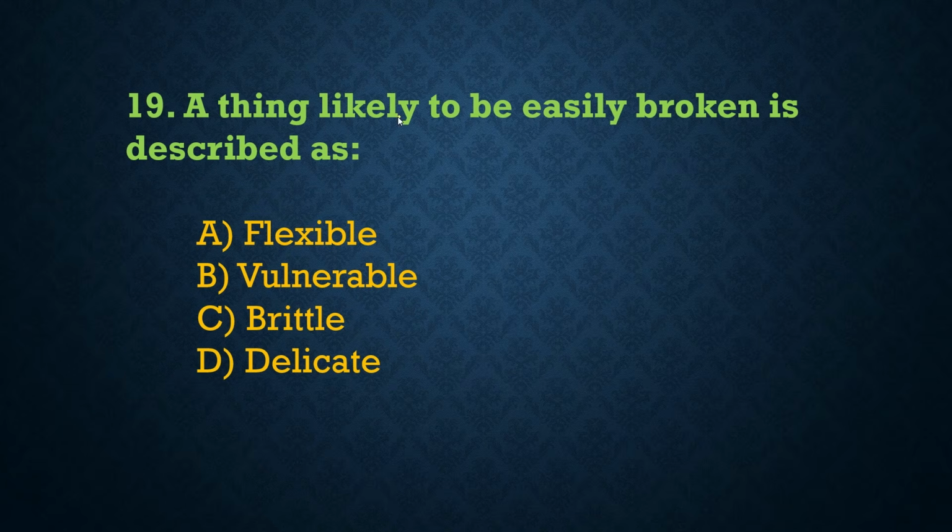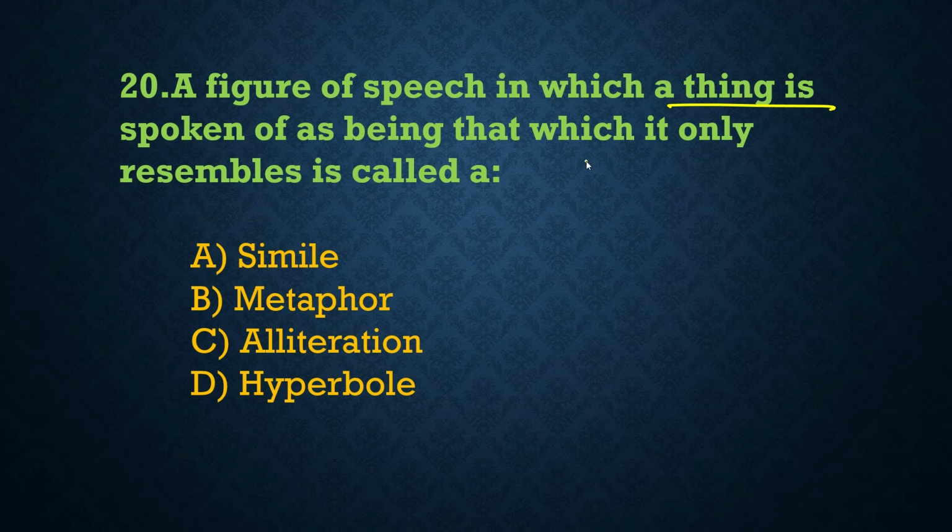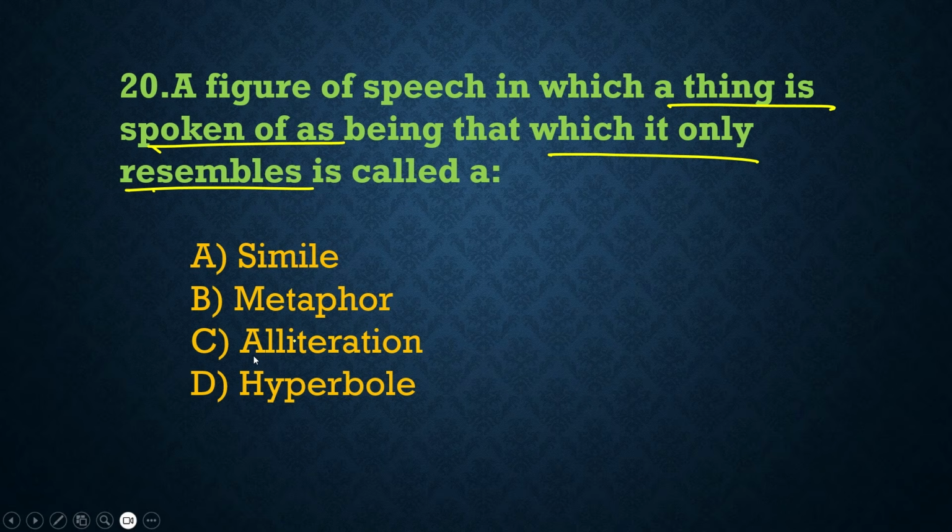Next, a thing likely to be easily broken is described as dash. So here the correct one-word substitution is option C, and that is called brittle. So the word brittle describes something hard but liable to break, crack, or shatter easily when subjected to force. Next, a figure of speech in which a thing is spoken of as being that which it only resembles. So here the correct one-word substitution is option B, and that is called metaphor. So look, a metaphor is a figure of speech in which one thing is directly described as another.